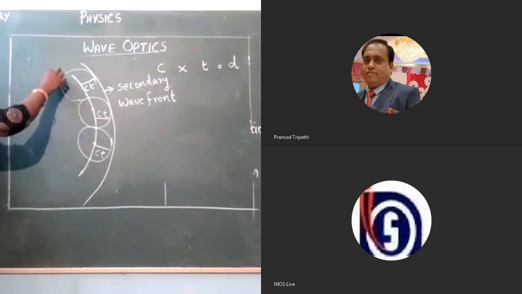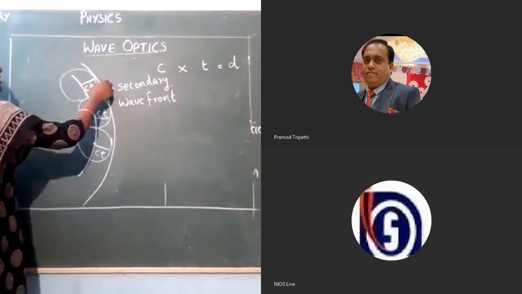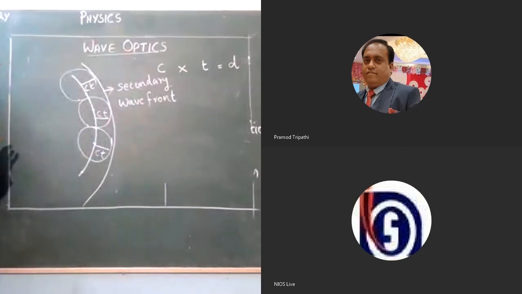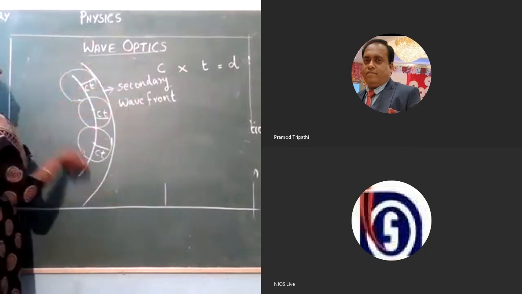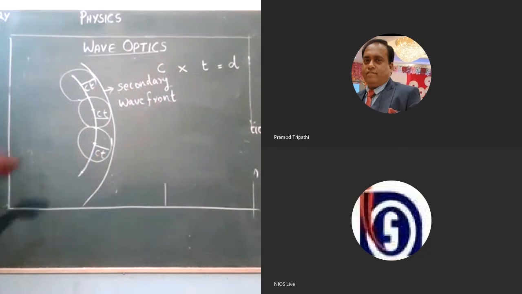So you may ask why we are not drawing the wavefront in the backward direction. Huygens made that big assumption that the energy of the backward wavefront is 0. We will only be considering the forward wavefront. From this wavefront you can construct innumerable circles with the radius c into t, and if you draw circles and tangents at that distance, that will again give us the secondary wavefronts.